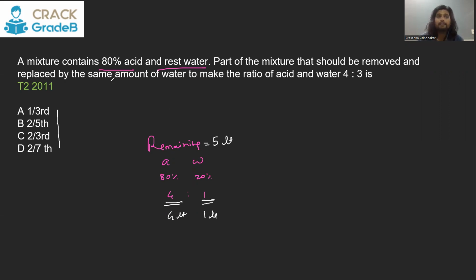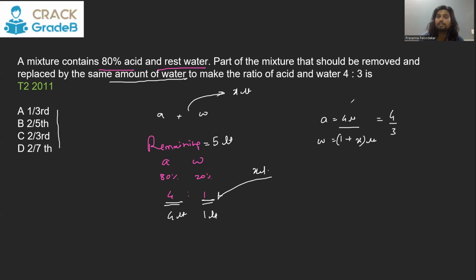And now you add the same amount of water as whatever you removed from the initial total, let's say X liter. You are adding X liter of water into it. So acid will still be 4 liter, but the water is now going to be 1 plus X liter. The ratio between acid and water is now 4/3. So just equate this. 4 gets cancelled. 3 will be equal to 1 plus X. That makes X equal to 2.